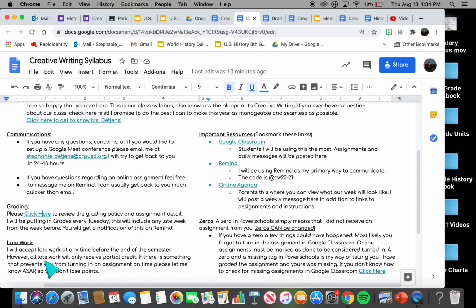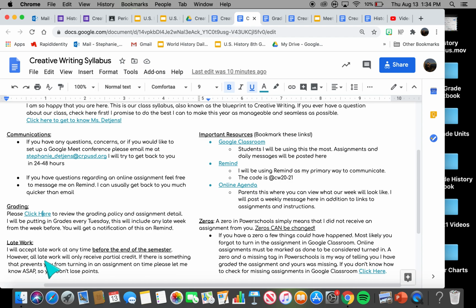So zeros. A 0 in PowerSchool means I did not receive the assignment from you. Zeros can be changed. If you have a 0, this is probably what happened: you didn't turn in the assignment. So it's going to say 0, and it's going to have a missing flag on it, and it's there to notify you that this is missing, and you will get a 0 if you don't turn it in. So it doesn't mean that you can't do it anymore.